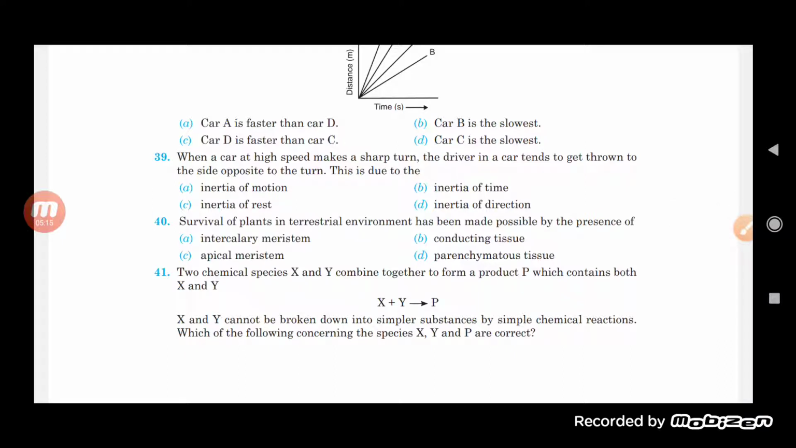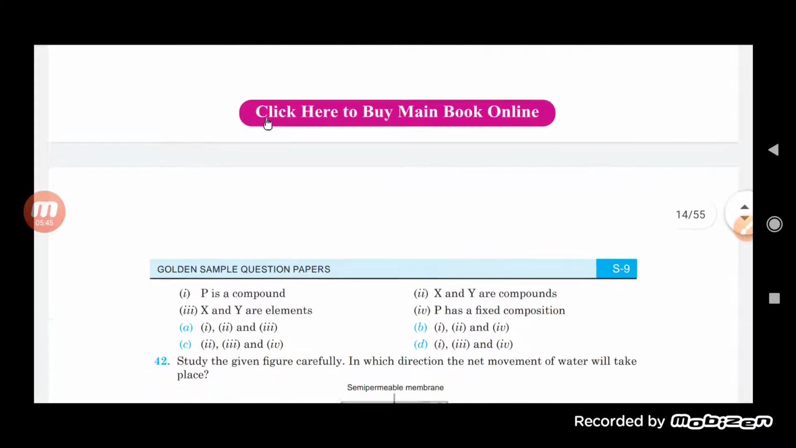Okay, the next one is, two chemical species are there, X and Y. When they combine together, they form a product P, which contains both X and Y. Now see here, X and Y cannot be broken down into simpler substances by a simple chemical reaction. Which of the following statements concerning the species X, Y and P are correct?